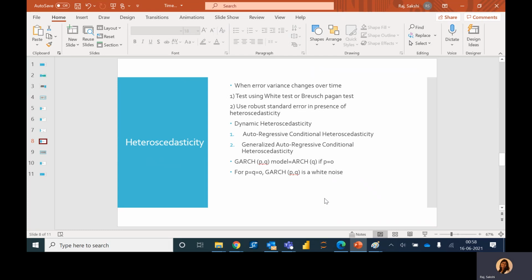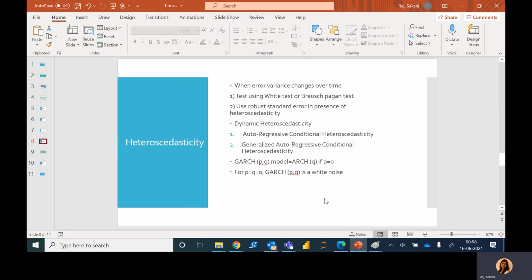Okay, so far we have seen a few models. Now in the next section, we will look at the problem of heteroskedasticity. This problem occurs when error variance changes over time. So what happens when error variance changes over time?